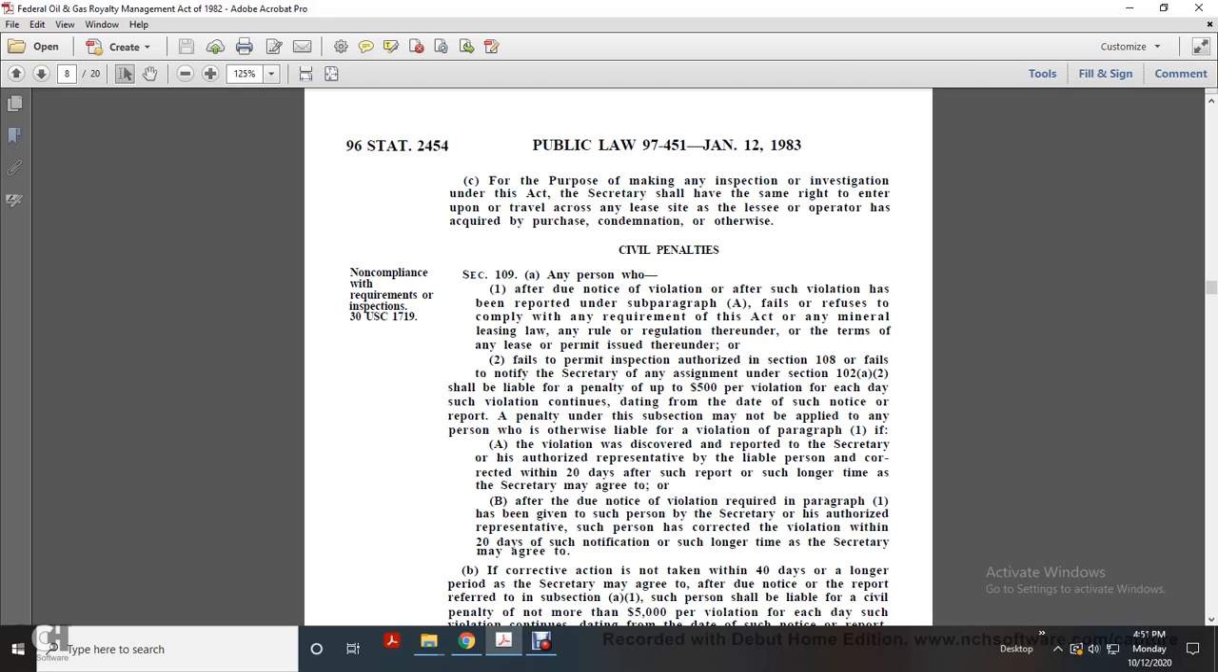If the violation is discovered by the report of the Secretary or the authorized representative of the liable person, and corrected within 20 days of such report, or such longer time as the Secretary may agree, after due notice required for paragraph 1 has been given to such person by the Secretary or its authorized representative, such person has corrected the violation within 20 days of such notification, or such longer time as the Secretary may agree to.